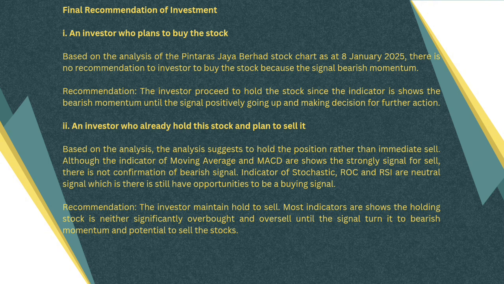The second recommendation is that the analysis suggests holding the position rather than immediate sale. Although the indicators of MA and MACD show a strong signal for sale, there is no confirmation of the bearish signal. Indicators of stochastic, ROC, and RSI are neutral signals, which means there are still opportunities for a buying signal. So my recommendation is that the investor maintains hold to sell. Most indicators show the holding stock is neither significantly overbought nor oversold until the signal turns to bearish momentum and potential to sell the stock.